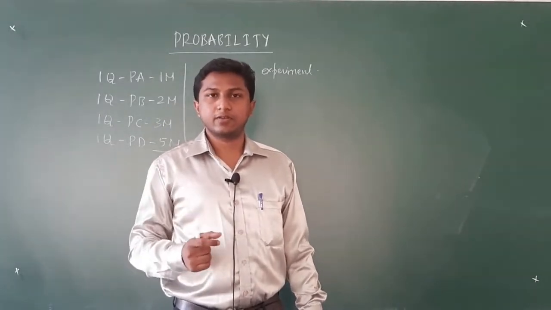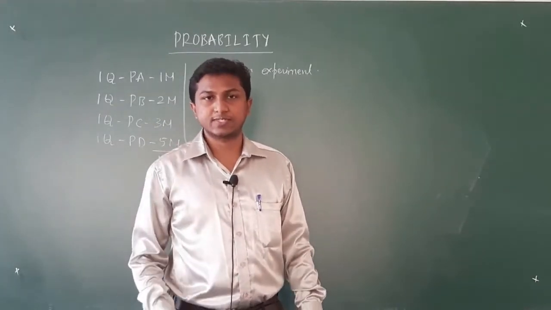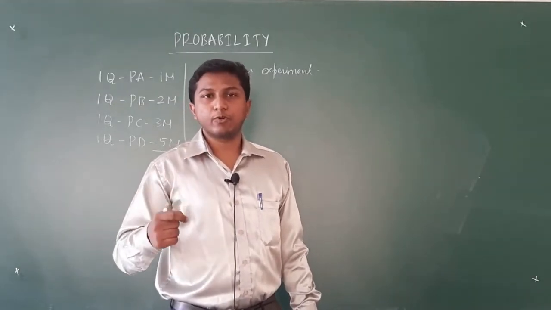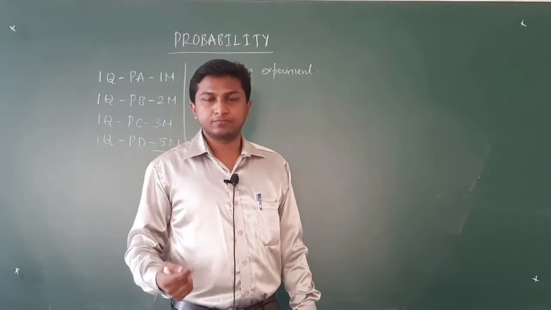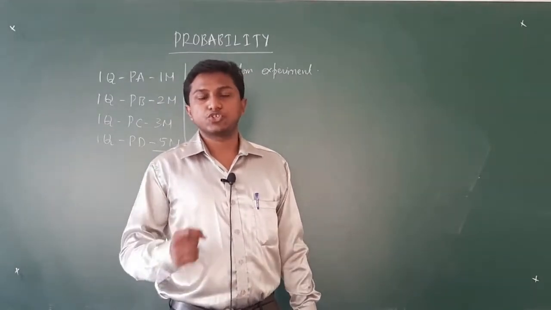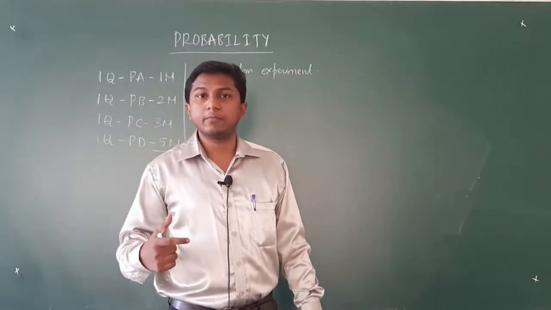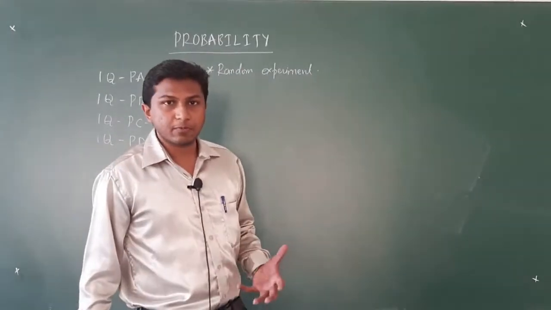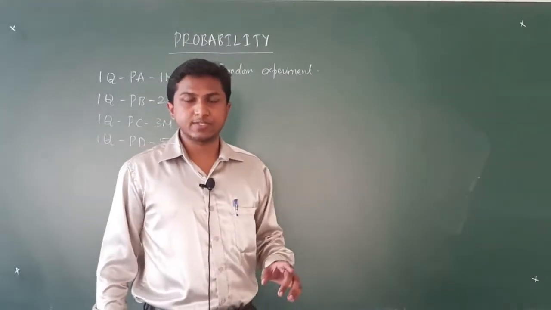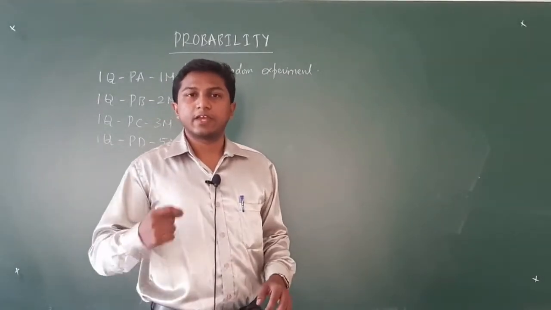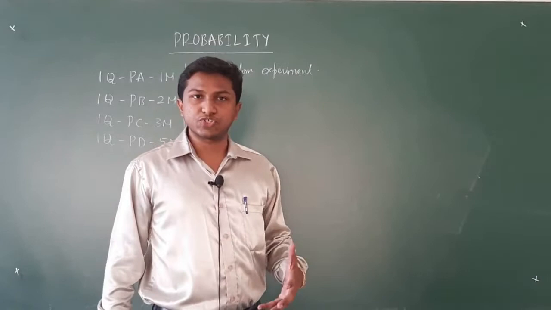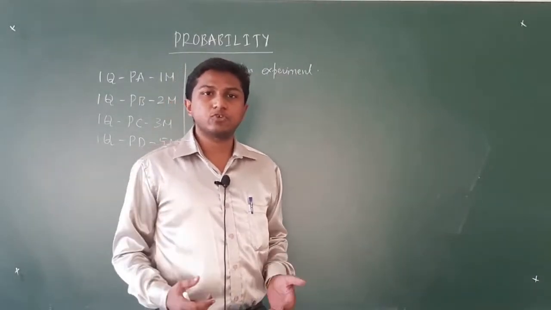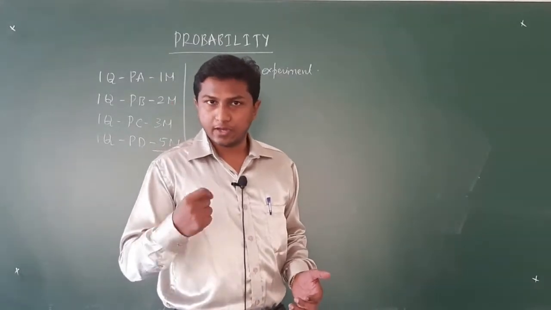An experiment satisfying 2 conditions. Condition number 1, it has to have more than one possible outcome. Condition number 2, you should not be able to predict the outcome in advance. I repeat the definition. Any experiment satisfying 2 conditions: it must have more than one possible outcome, and you should not be able to predict the outcome in advance.